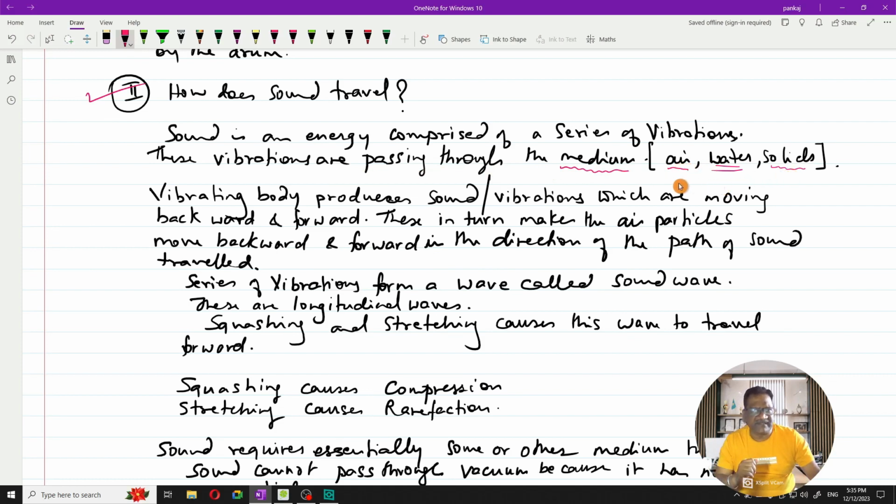Fine. Now, one more thing let me tell you here. Sound is an energy, which I told you earlier travels in the form of a wave. We are going to study the properties of the waves in the subsequent chapters, number 14. We will study more about the waves, what different types of waves there are and all that, so we will be revisiting sound. Let me tell you here itself that sound waves are of a longitudinal type.